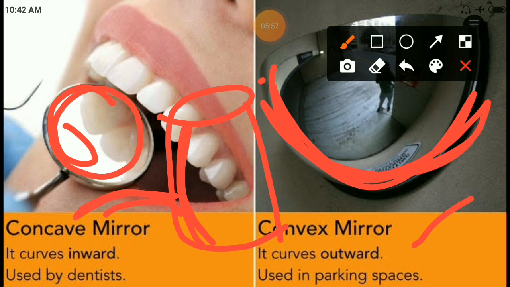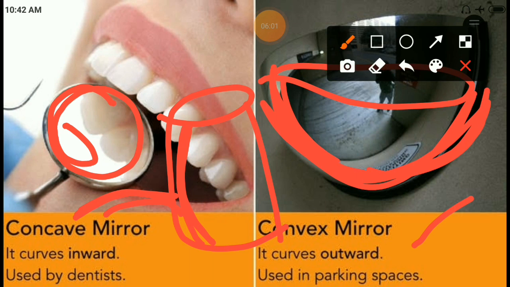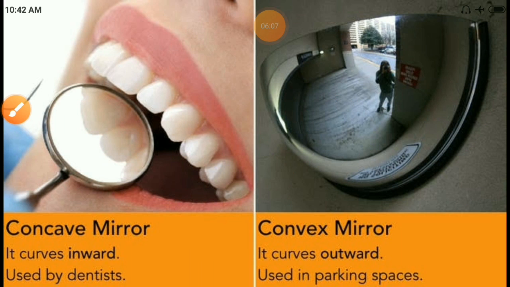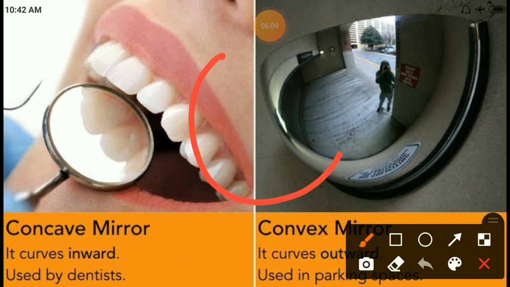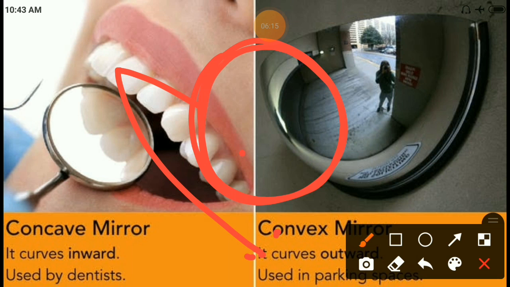In our house, the wash basin is also like this: inside the wash basin is concave, outside is convex. As usual, the globe, when you take the globe from our school, just observe that the outward part works as a convex and the inward part works as a concave. Like that, there are so many examples of concave and convex mirrors in our everyday life.